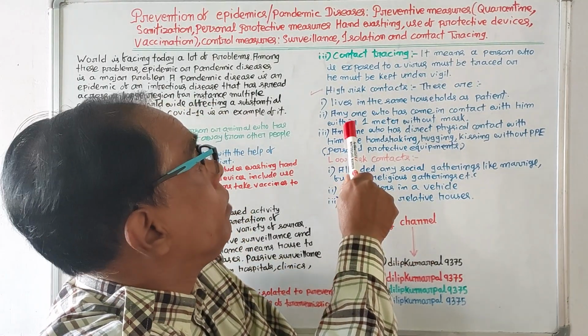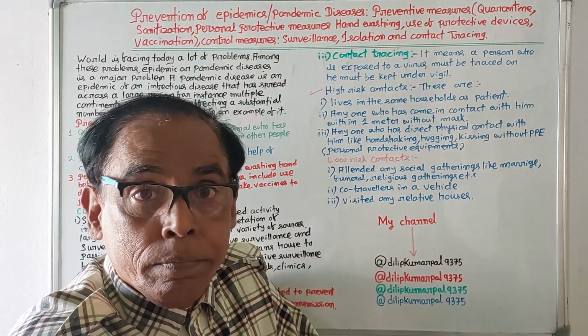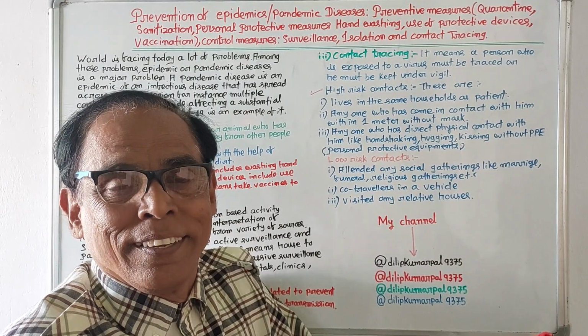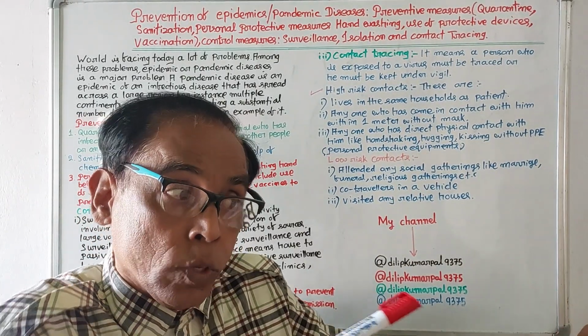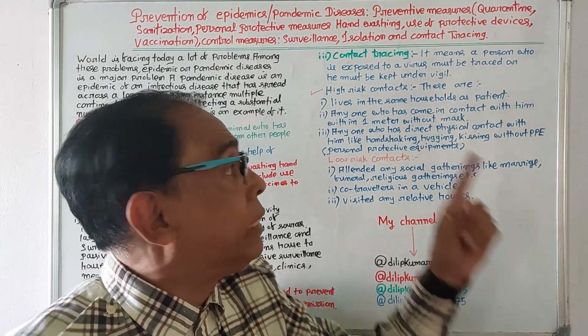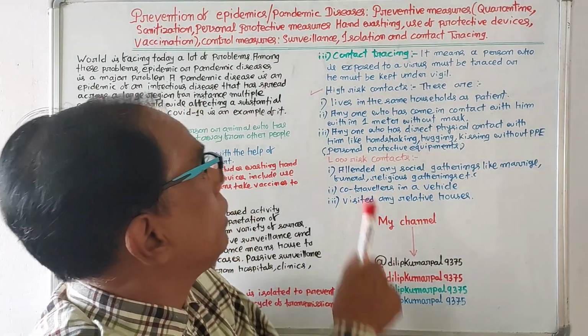Number 2, anyone who has come in contact with him within 1 meter without a mask. If any person has come in contact with that infected person within 1 meter without a mask, it is also a high risk. The infection may come to him.